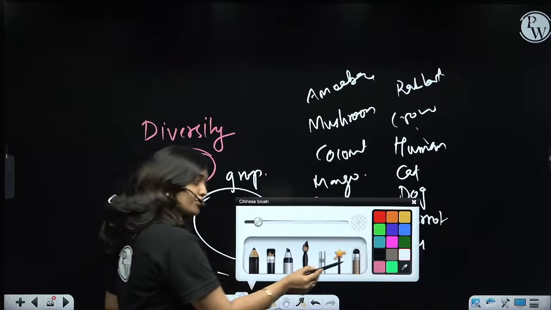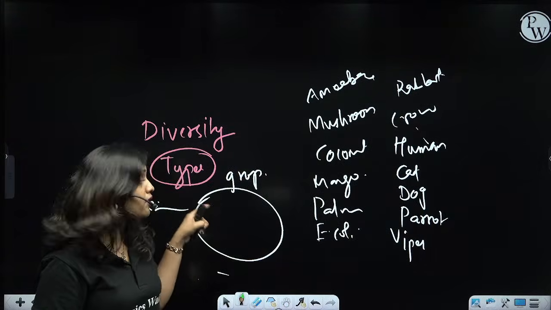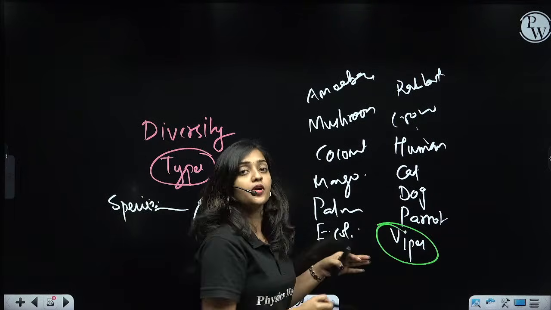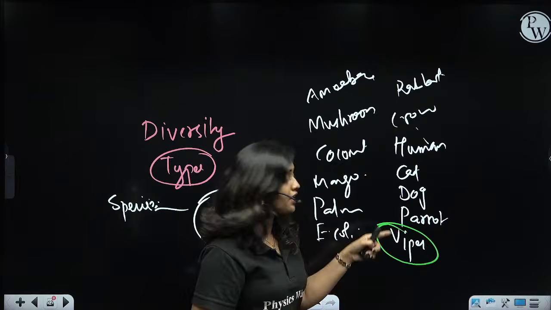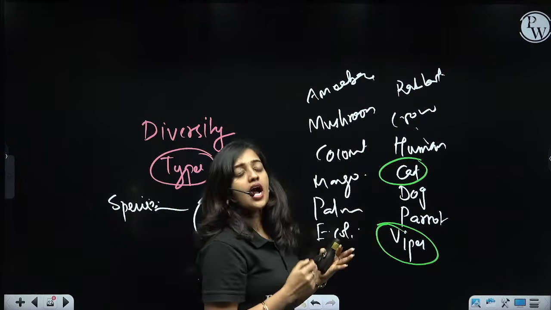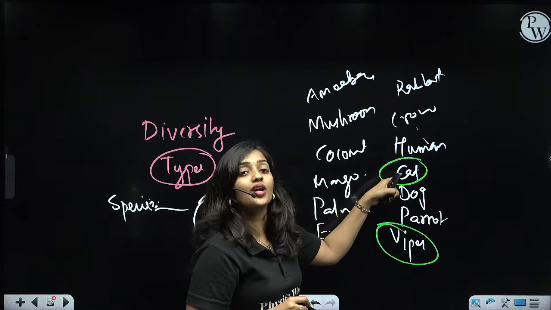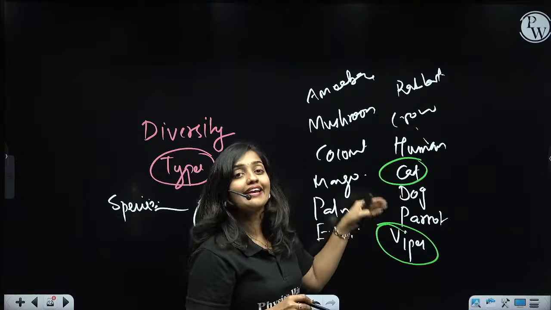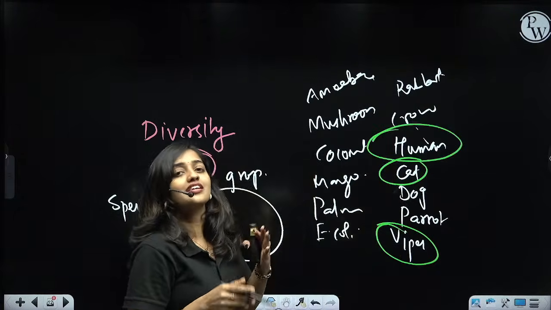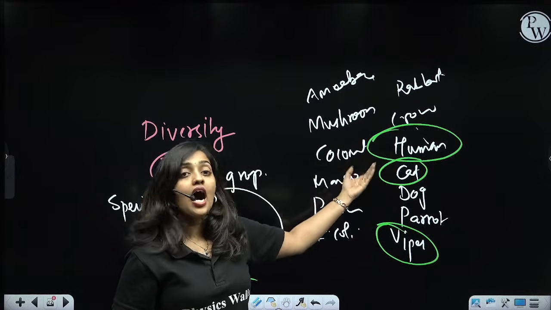Okay, so the production of fertile offspring after reproduction is possible only within a group. Just imagine, a viper can reproduce and produce another viper offspring only in the species viper. A cat can reproduce and produce a young cat only in the particular group of cat, only in that species. Humans reproduce and produce young ones only in that particular group. See, human can't produce another species.